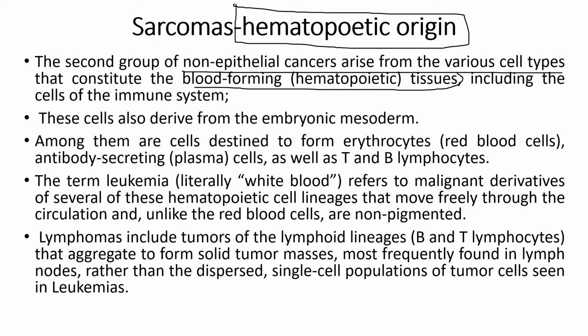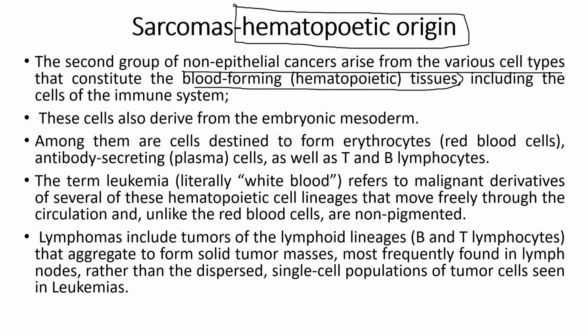Hematopoietic origin forms the core for the formation of all different kinds of blood cells, whether erythrocytes, WBCs, RBCs, T cells or B cells.